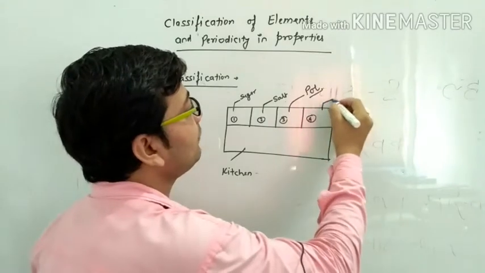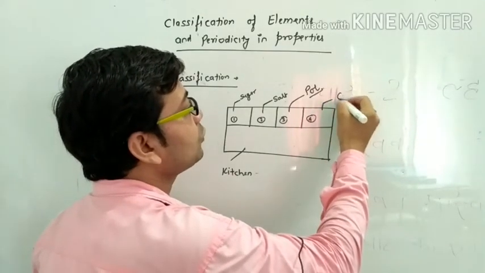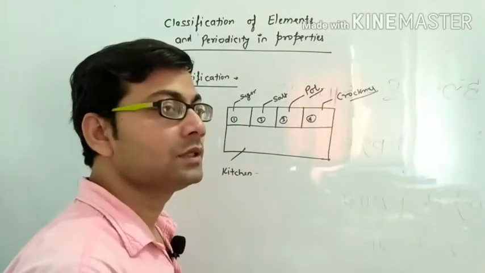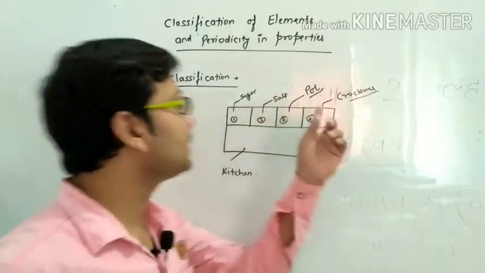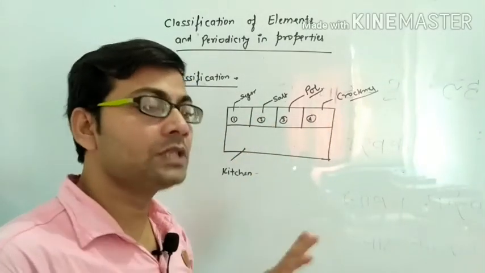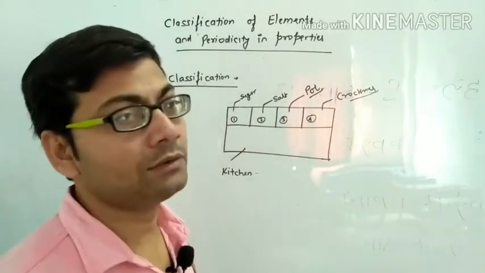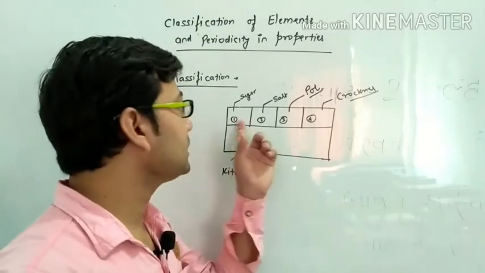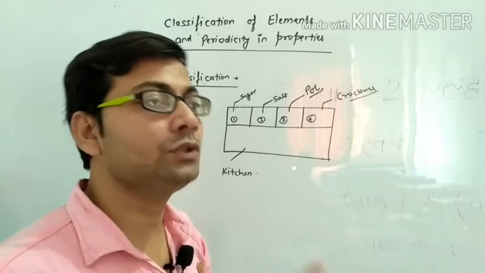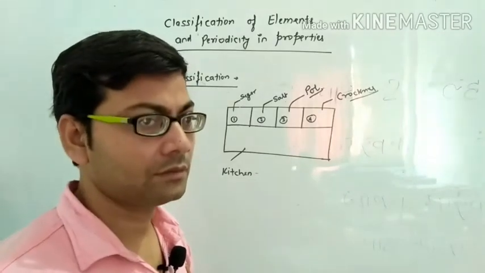And in the fourth shelf, you keep some spices. You do not keep the sugar in the fourth shelf or spices in the second shelf. Means you keep all these things in separate shelves, which is helpful for your convenience.